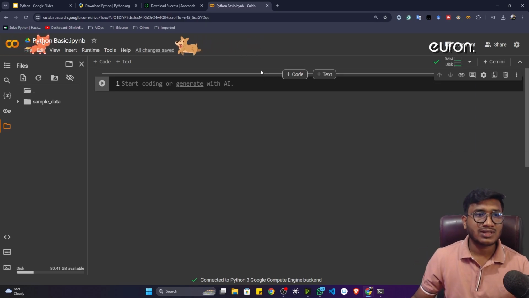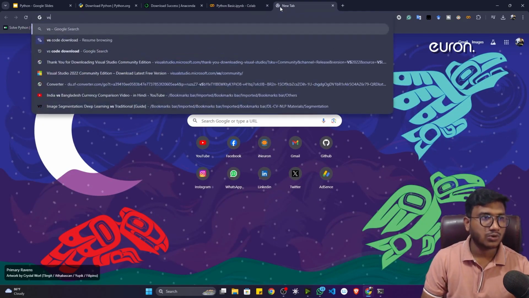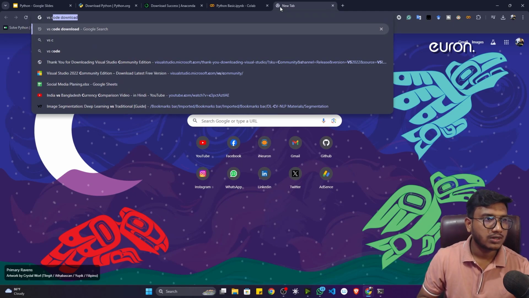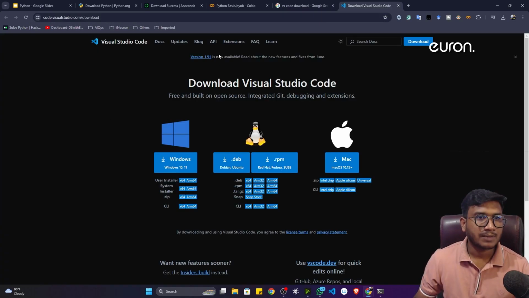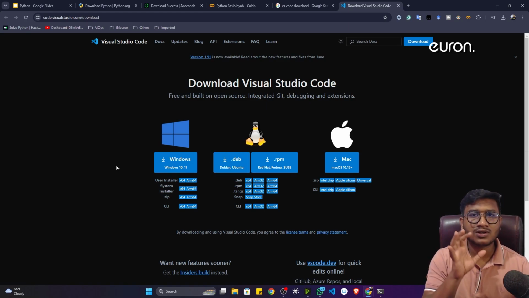All together, there is another tool you have to install called VS Code, Microsoft VS Code. Whenever we do the project, we'll be using this VS Code. That means Visual Studio Code. This is called an IDE, that means Integrated Development Environment.